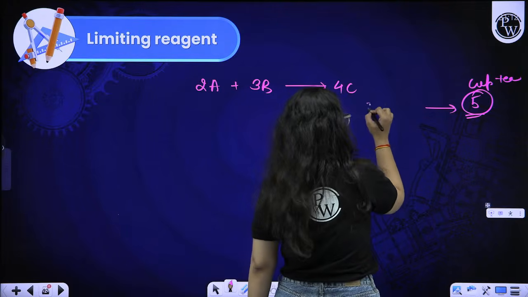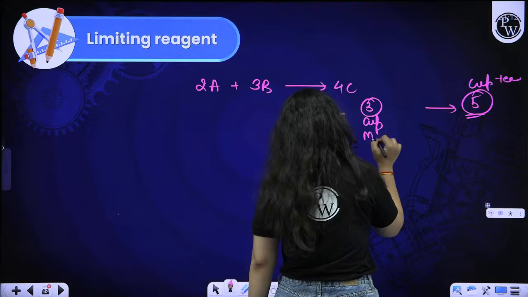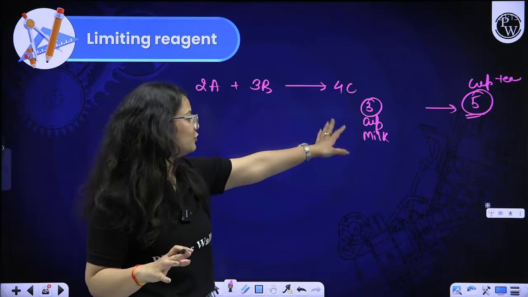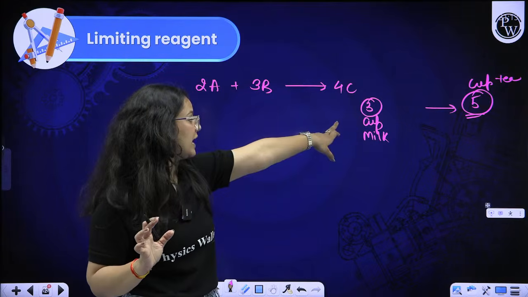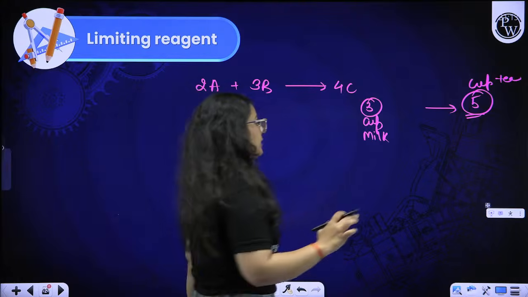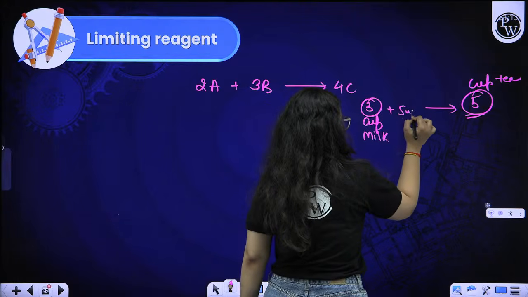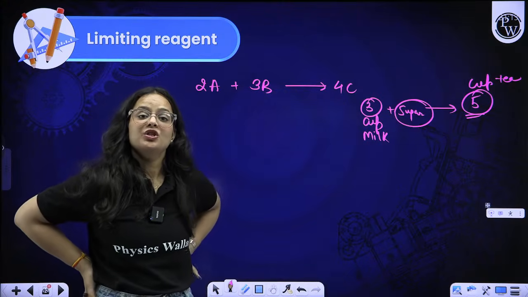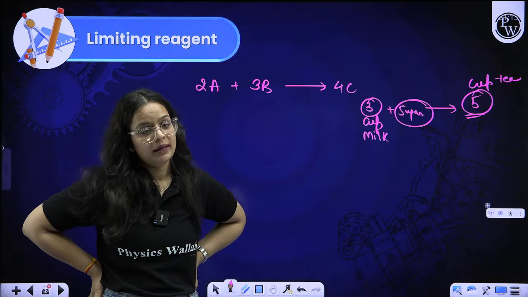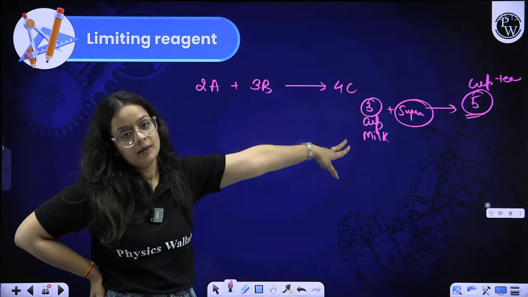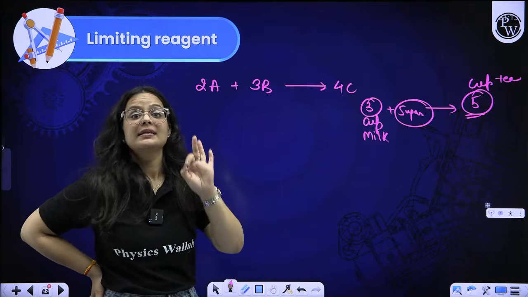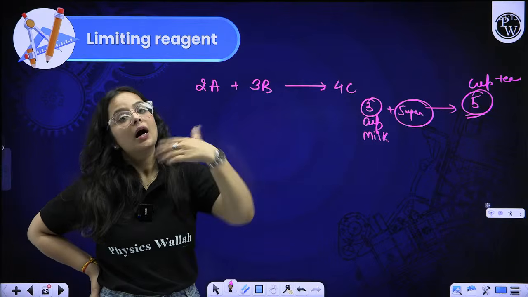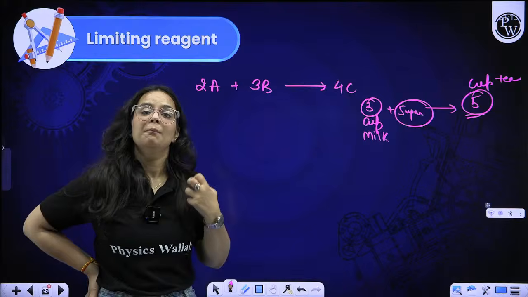But if you have only 3 cups of milk, now don't say, yes ma'am, we can add some water in it. No, there is no option at all. You have to make it with pure milk only. So let us say 3 cups of milk, but sugar is in excess quantity. So how many cups of tea will you be able to make? That is 3 only. That means milk over here is in limit. So this is our limiting reagent that will decide how much quantity of product will be formed in a reaction.